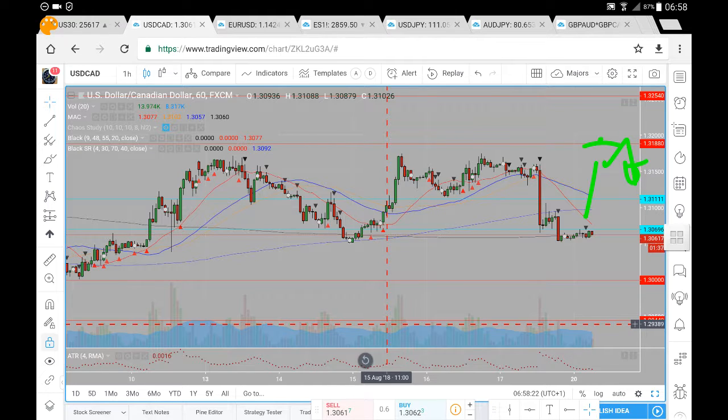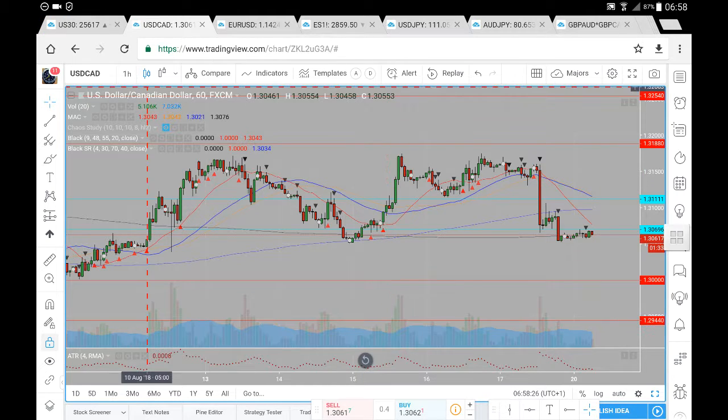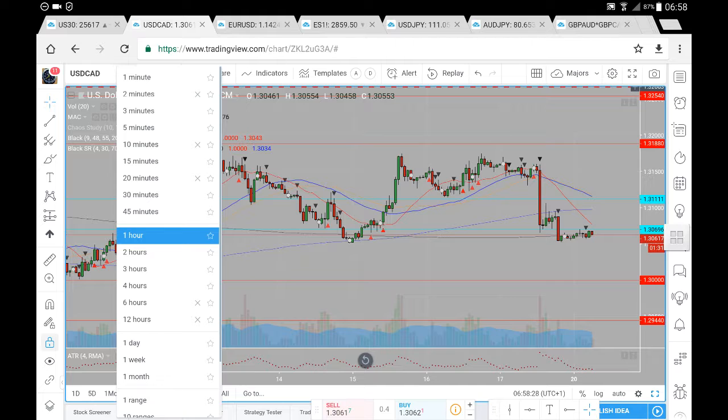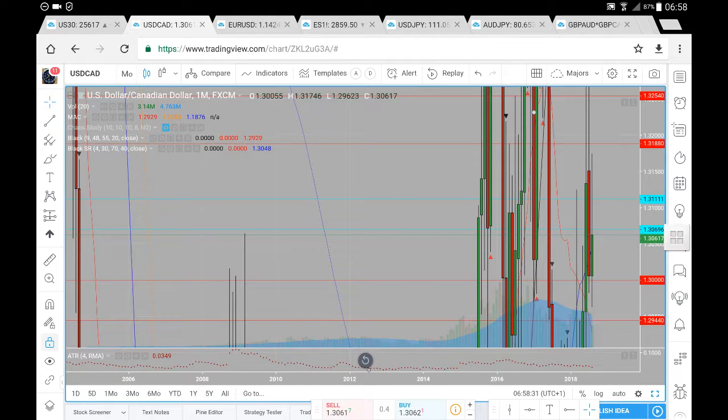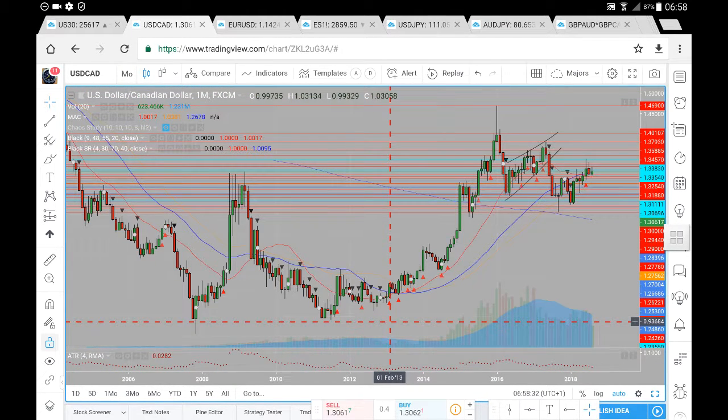What we'll do now is have a look here at the higher time frames to see how prices are developing. So we'll have a look here at the monthly chart, get scaling here correct, and as you can see on this monthly chart, our stance is rather bullish. We have our lows, we've had a strong move to the upside, pullback, posted higher lows, and so far, as you can see here, we've got this trend to the upside on the US dollar CAD.